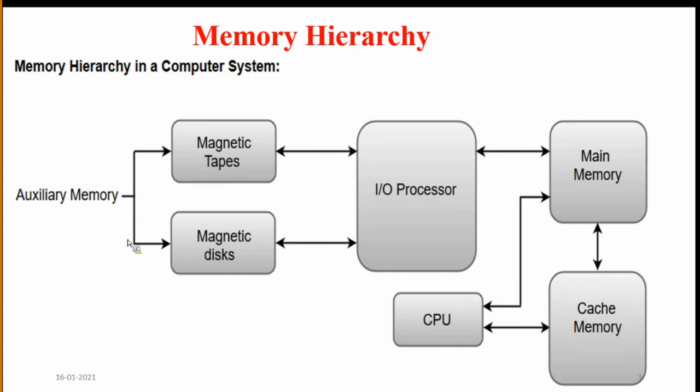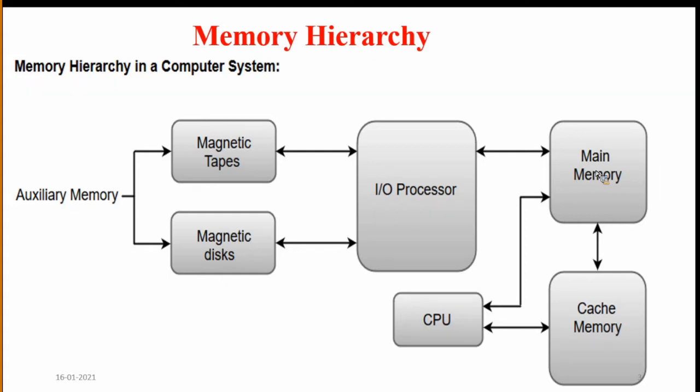First we go for the main memory. The main memory is useful to communicate directly with the CPU. In order to execute a program, any task in the computer is performed by the CPU only. The CPU executes only a program that is present in main memory.